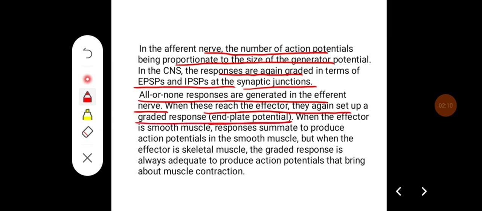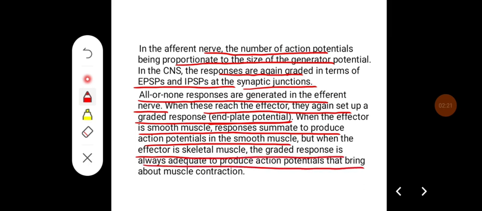When the effector is smooth muscle, the responses summate to produce an action potential in the smooth muscle, but when the effector is skeletal muscle, the graded response is always adequate to produce an action potential that brings about muscle contraction.